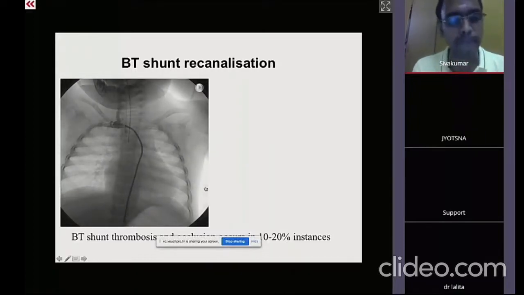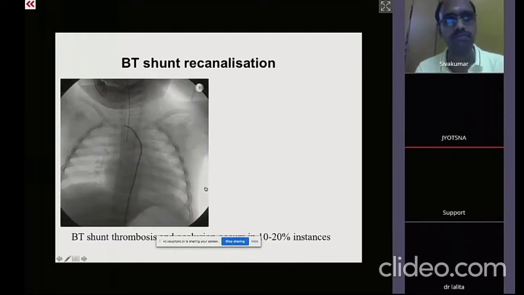There is a question on the surgical correction after the PDA stenting. Does it interfere?